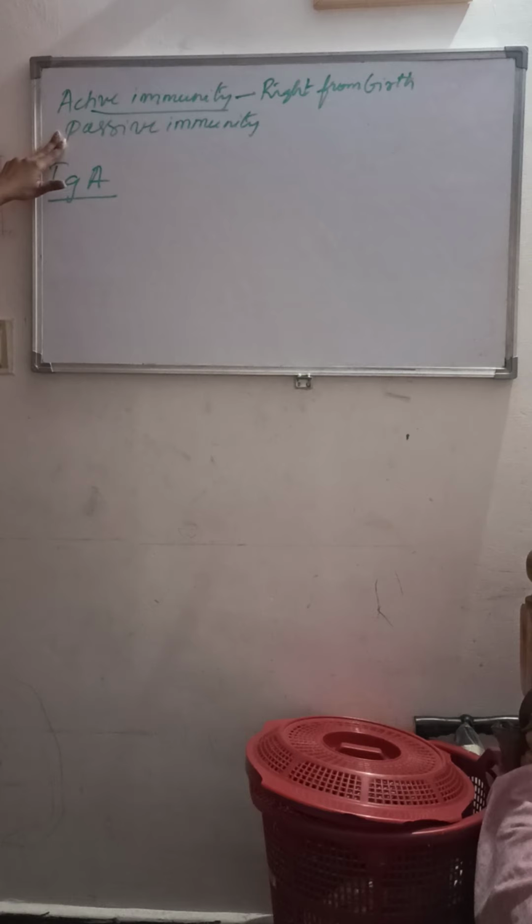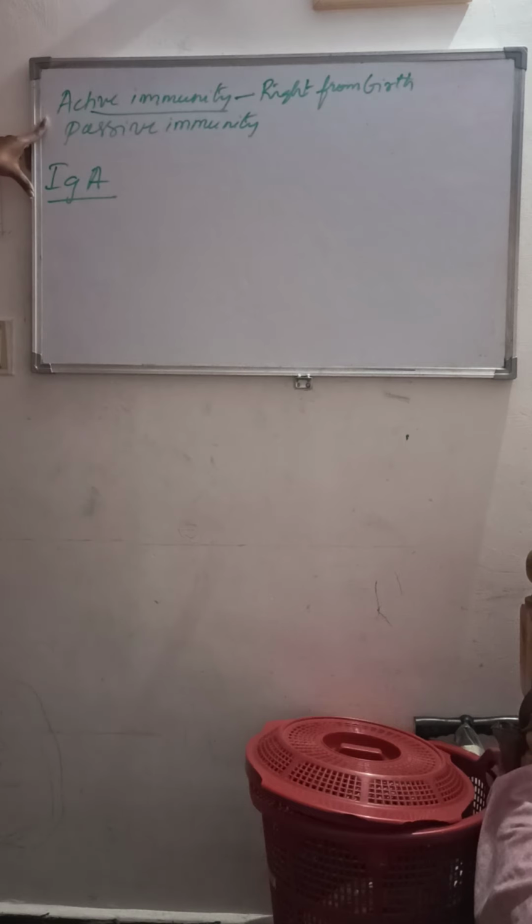When we are attacked by certain disease-causing organisms, as I told, passive immunity is temporary. Now let us see the actual difference between passive and active immunity. Active immunity is the immunity which develops in the host body when it is exposed to